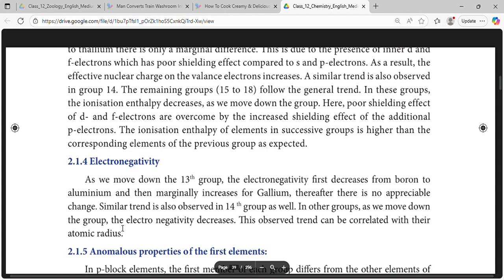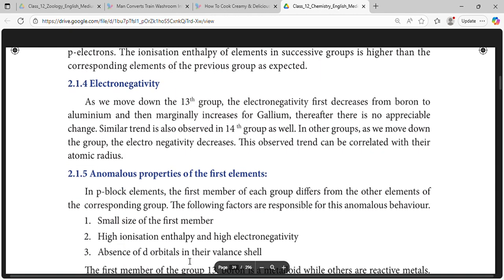As we move down the 13th group, the electronegativity first decreases from boron to aluminum and then marginally increases for gallium. Thereafter, there is no appreciable change. A similar trend is observed in the 14th group as well. In other groups, as we move down the group, the electronegativity decreases. This observed trend can be correlated with their atomic radius.